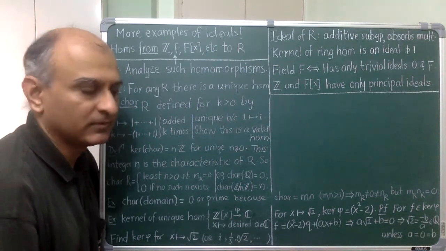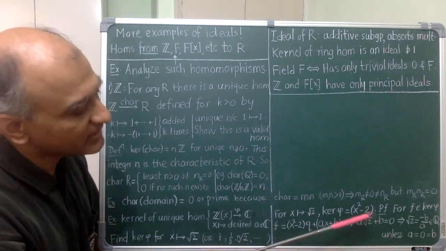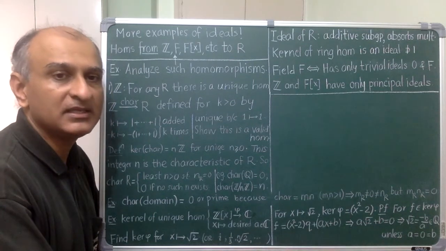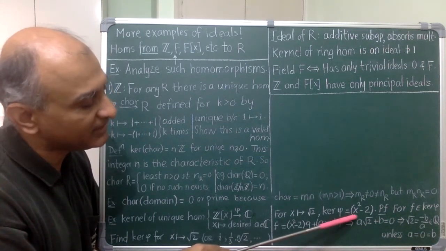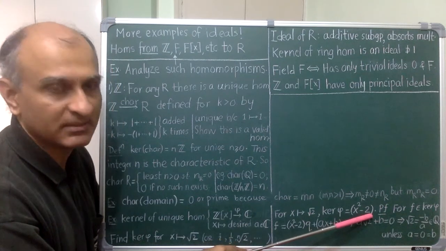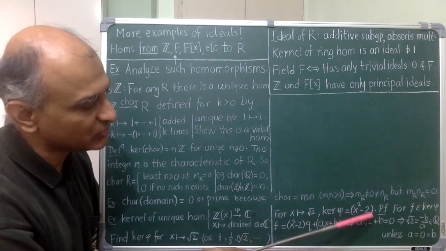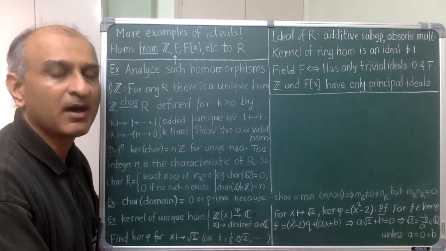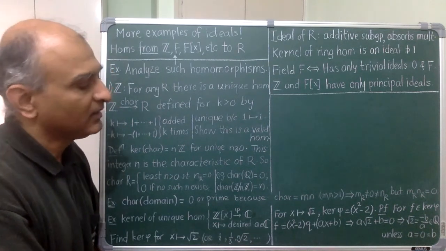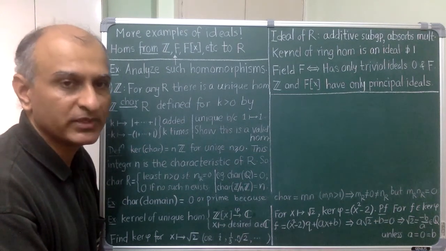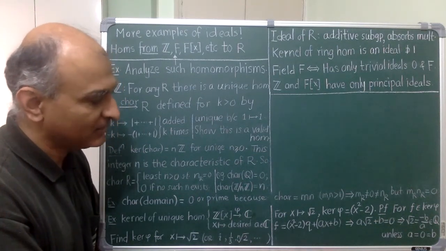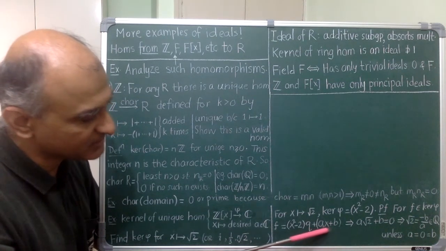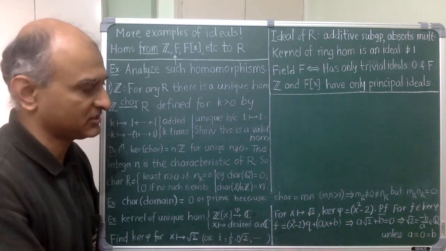So let's look. I notice that x squared minus 2 is in the kernel. So my claim is that the kernel is only the principal ideal generated by x squared minus 2, nothing bigger. So remember the parentheses notation for the principal ideal. To prove this, let's take some arbitrary f in the kernel. Now, because x squared minus 2 is monic, I can divide f by that and get a smaller remainder, which therefore must be of the form ax plus b, where a and b are integers.